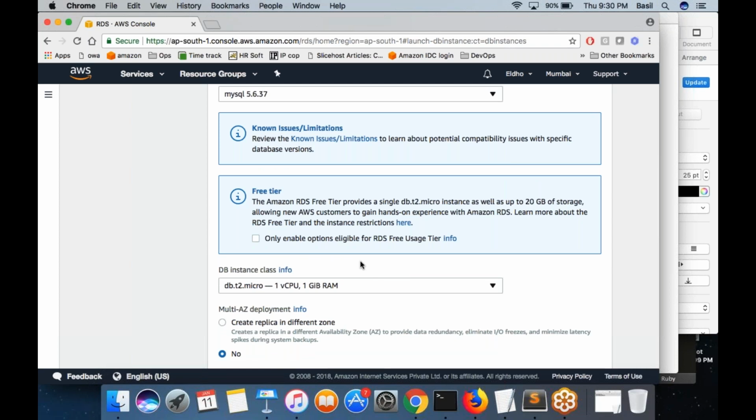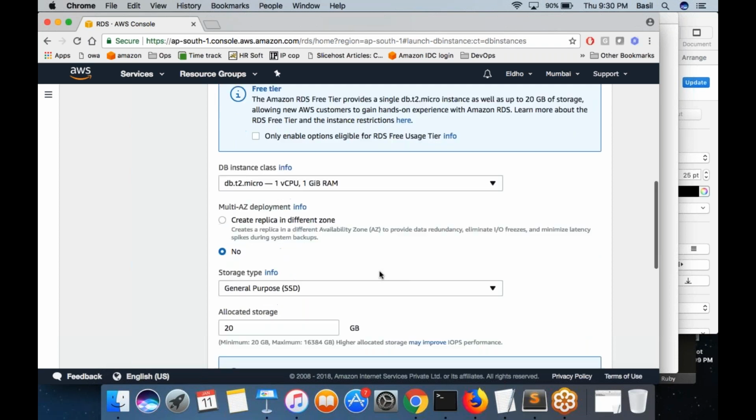Only T2 micro is free. Or you can even check on this box, then automatically you will get only the options which are eligible for free tier, right? If I check this option in the drop down, I would see only T2 micro. So that would be easy for you. But in my case, I am unchecking because I just want to show you the different options.